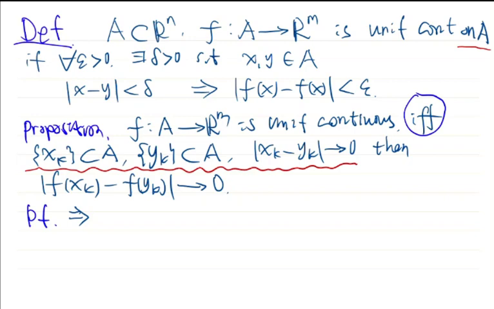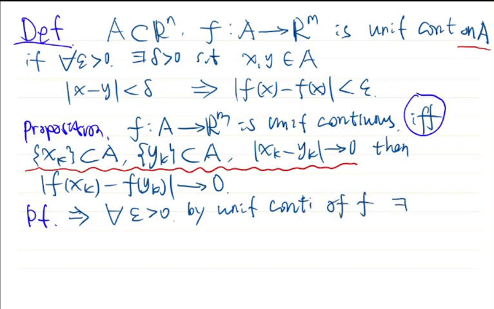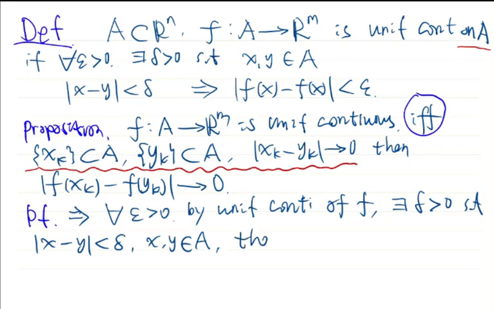So for any epsilon positive, because f is uniformly continuous, we can find a delta positive such that whenever the distance from x to y is less than delta, of course x and y need to belong to A, then the norm of f(x) minus f(y) will be less than epsilon.